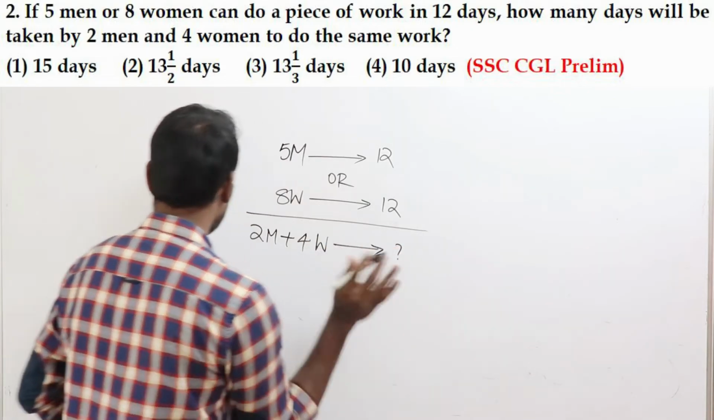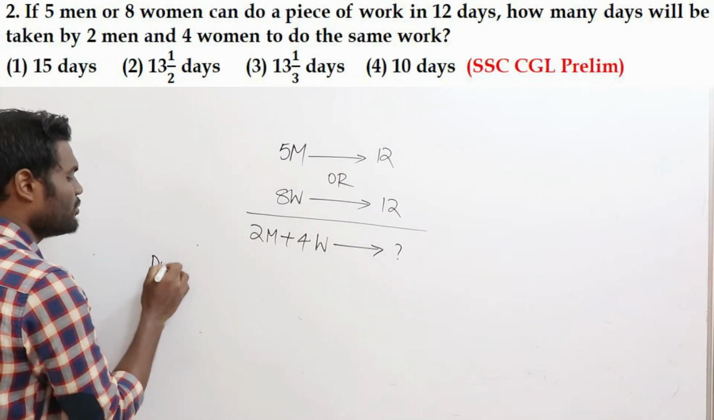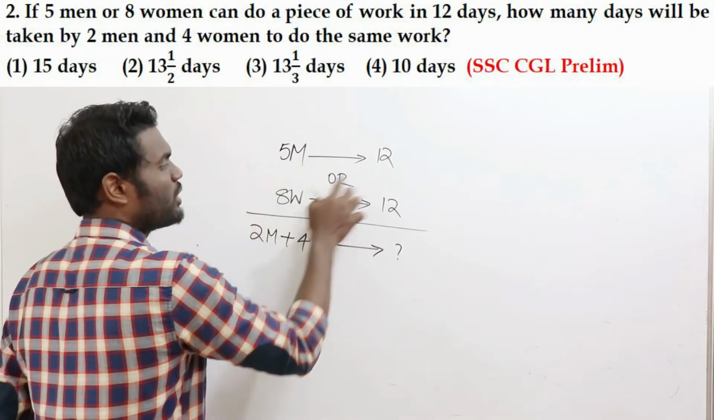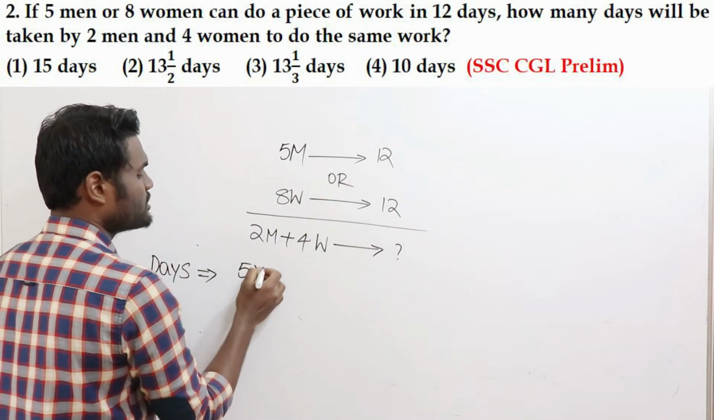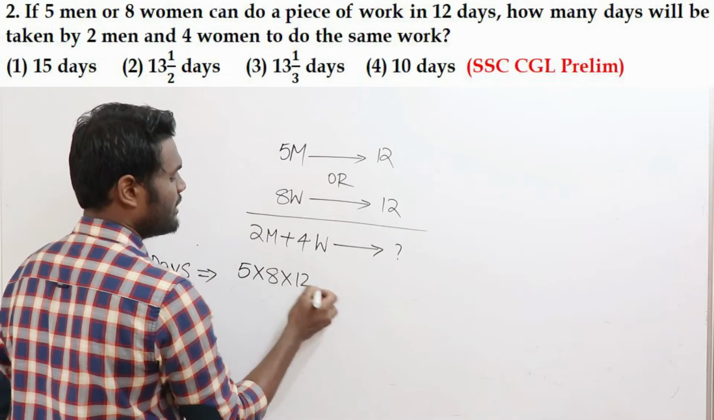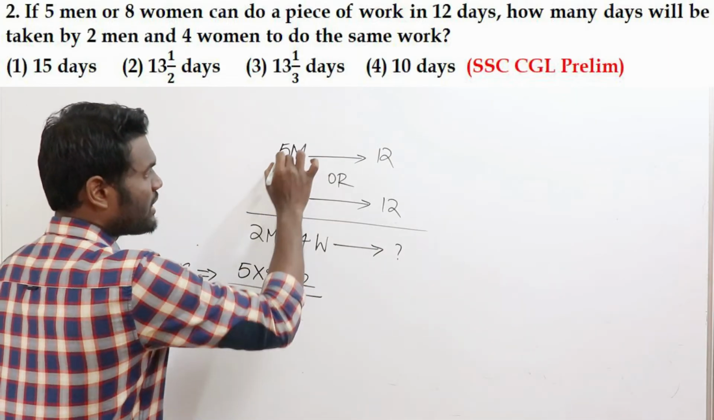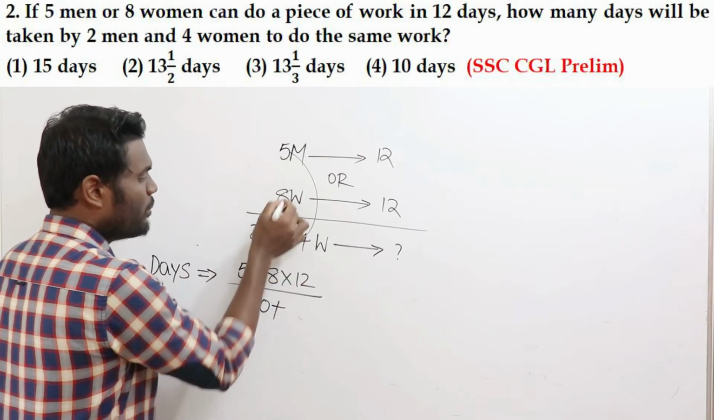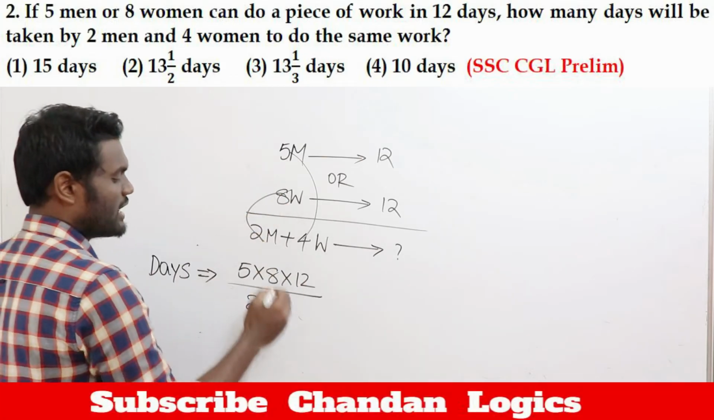This was your question. Directly follow the procedure. Directly say what is the answer. Directly the number of days. How many days? Okay, multiply the numbers whatever you have in the question. Numbers you have in the question: 5 into 8 into 12. That is your numerator. Denominator: men multiplied with women, 5 4s are 20, plus women multiplied with men, 8 2s are 16.